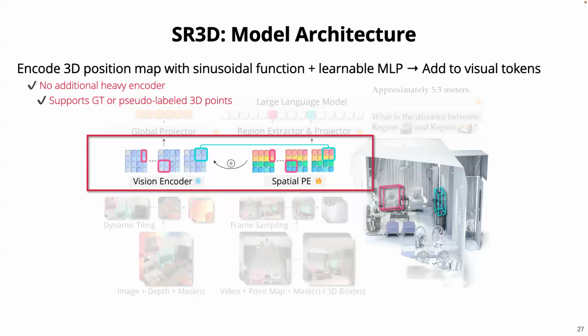This is quite efficient because we don't use any heavy encoder like cross-view transformers, which usually use 3D foundation models, but just an MLP. And the good thing is that we can also take either ground truth point clouds or pseudo-labeled points from, like, MASt3R or VGGT predictions.